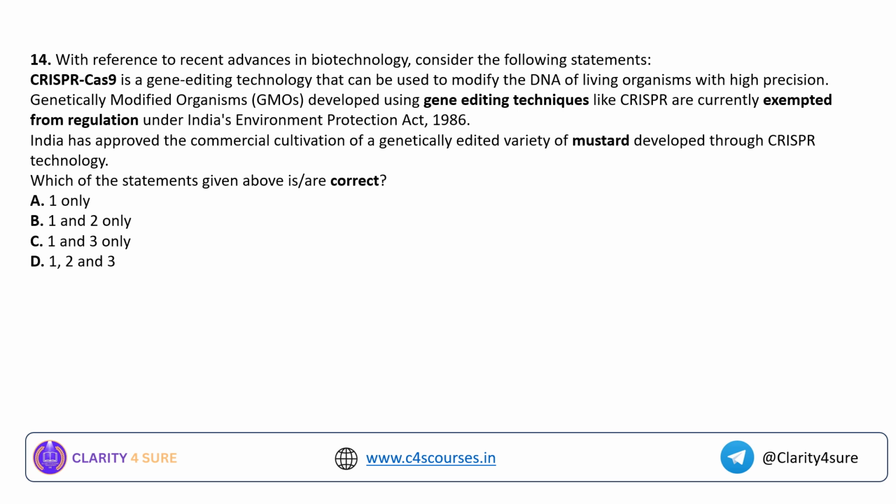With reference to recent advances in biotechnology, consider the following statements. One, CRISPR-Cas9 is a gene editing technology that can be used to modify the DNA of living organisms with high precision. Two, genetically modified organisms developed using gene editing techniques like CRISPR-Cas9 are currently exempted from regulation under India's Environmental Protection Act 1986.